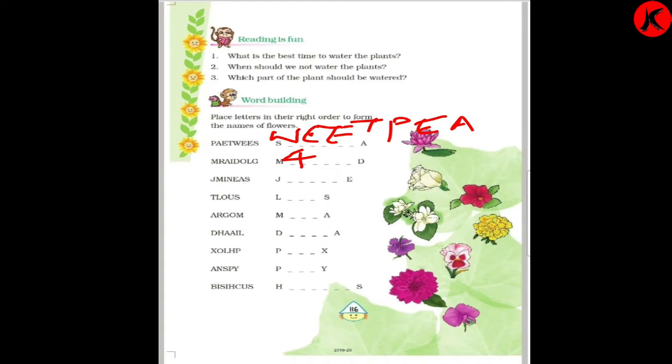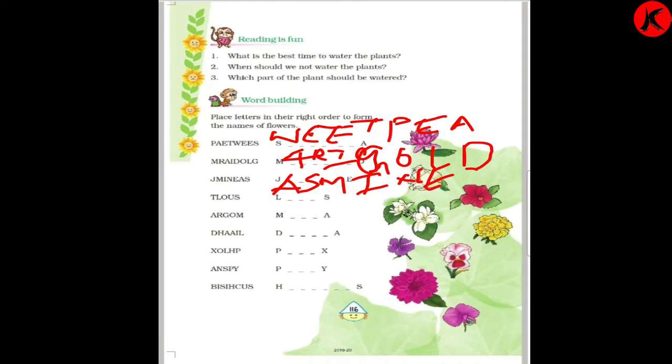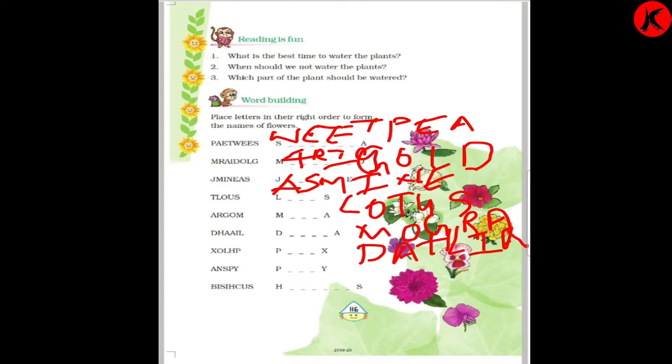Then marigold. So M A R I G O L D, marigold. Then jasmine, so J A S M I N E, jasmine. Lotus, L O T U S, lotus. Then M O G R A, mogra. Then it is dahlia, so D A H L I A, it is dahlia.